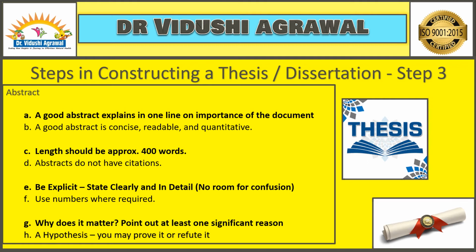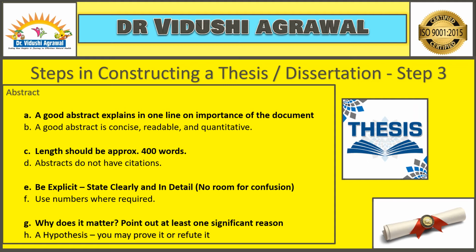Now when you have a good abstract, when your abstract is attractive, it should be concise, readable, and it should be quantitative. It should be in one line on the importance of the document that you have written. Secondly, the length of the entire abstract or your synopsis should not be more than 400 words. The abstract should not have any kind of citations or quotes. It should be just in your own words. It should be as clear as possible. There should be no room for confusion. And you could use numbers wherever required. If not, do not use numbers.